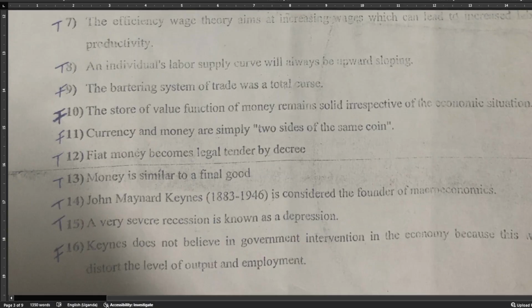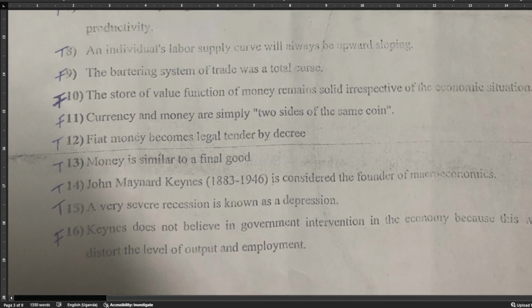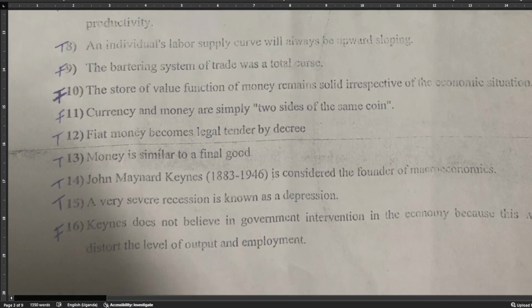Fiat money becomes legal tender by decree. We see that that is true. Fiat money is one which is without intrinsic value, like paper money. It has no value in it. That paper is not gold or silver, but by legislature, it has been designated to serve as money.